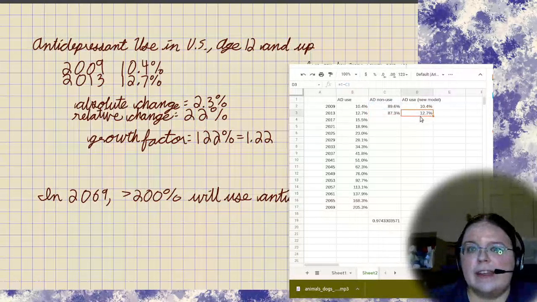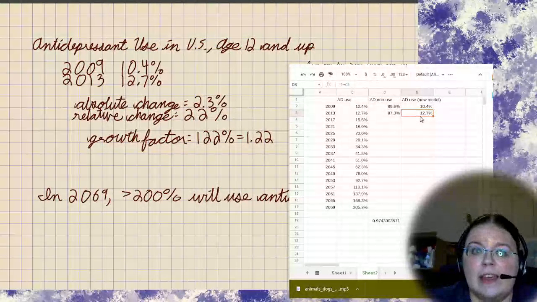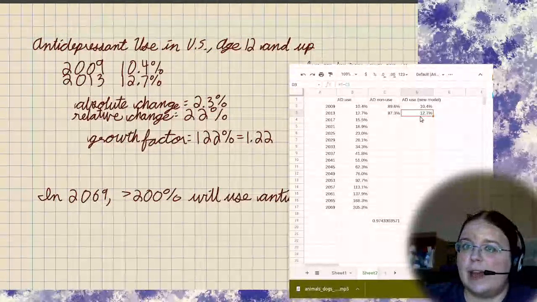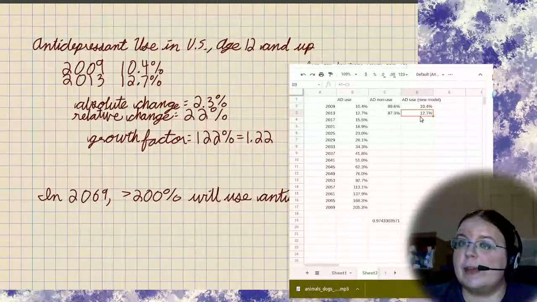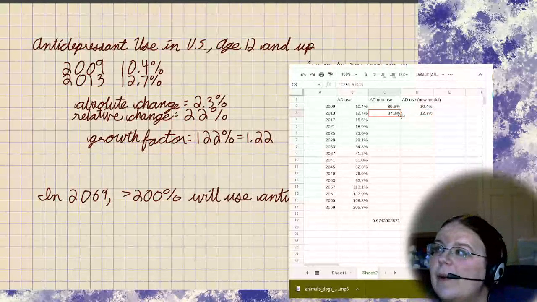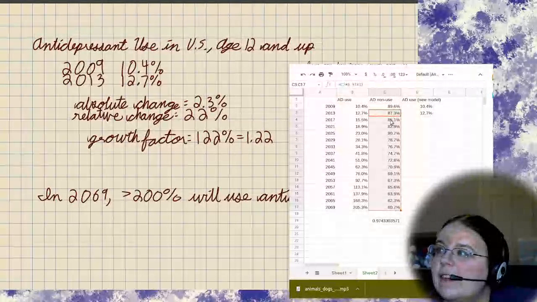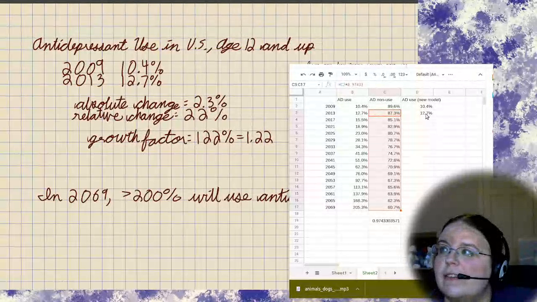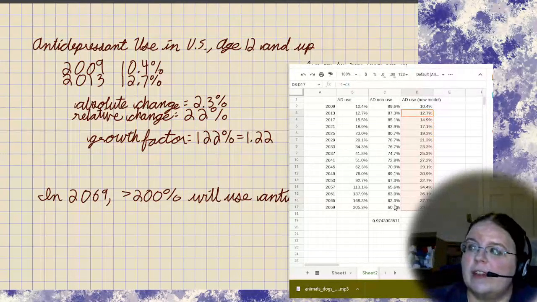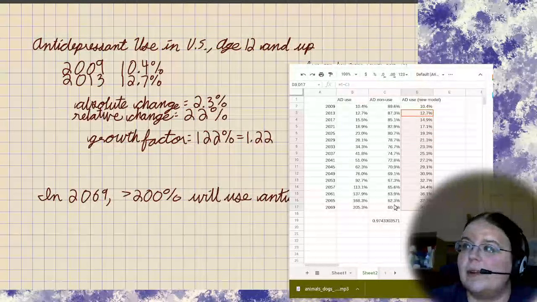It's always a good idea at the beginning, if you see what seems to be a rounding error forming, to try to get out ahead of that before you do projections from it, because that rounding error might compound into something important. So now we can drag this on down and see some percentages of antidepressant non-use. And here we can drag on down and see what percentages of antidepressant use we would infer from that.